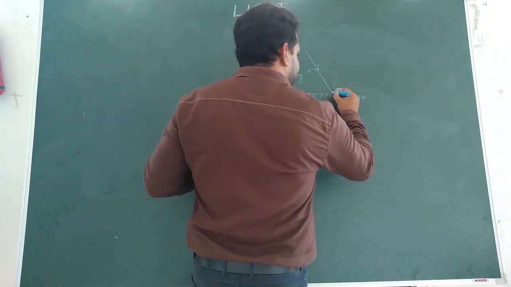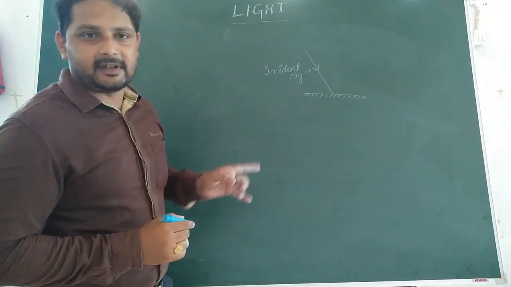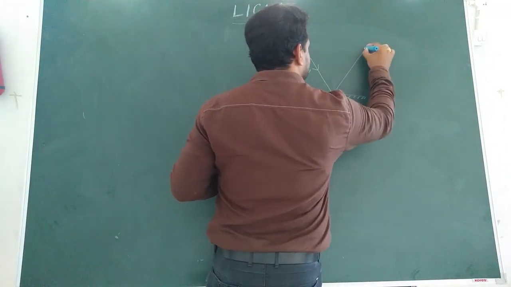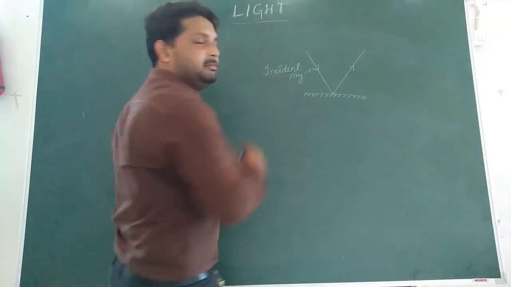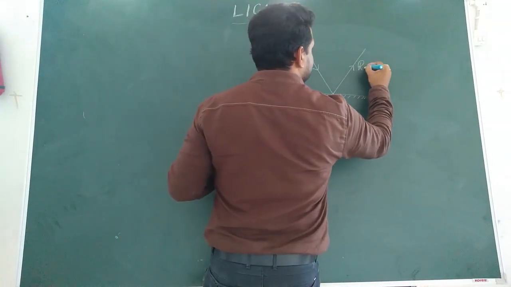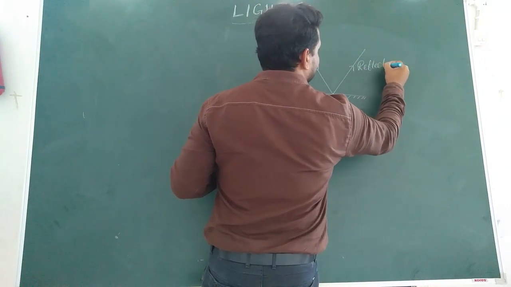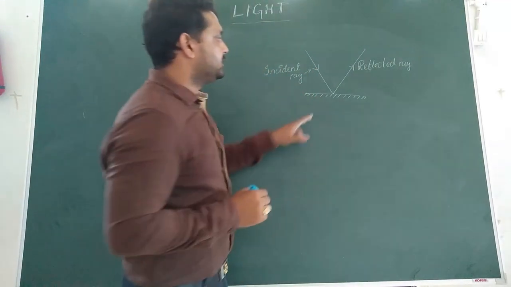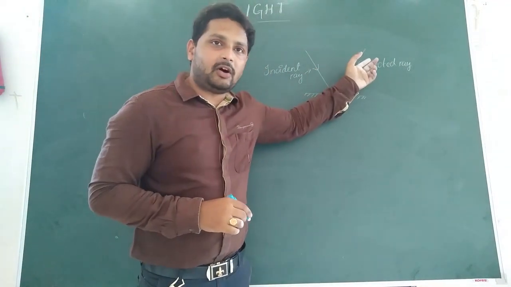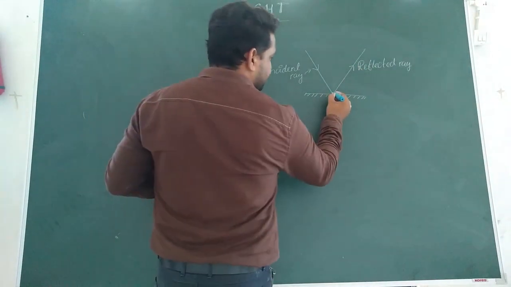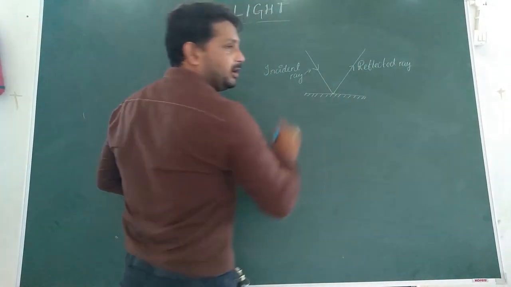What happens? After striking the mirror surface, this light undergoes reflection and it bounces back towards the same medium. This ray is called the reflected ray. Okay? The light ray which emerges out of the mirror is called the reflected ray. And this one here is the point of incidence.